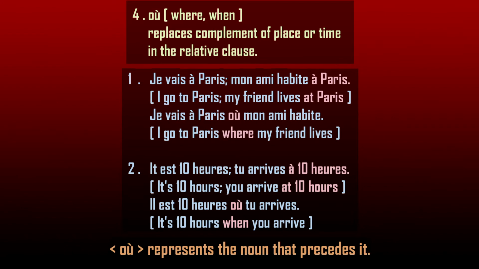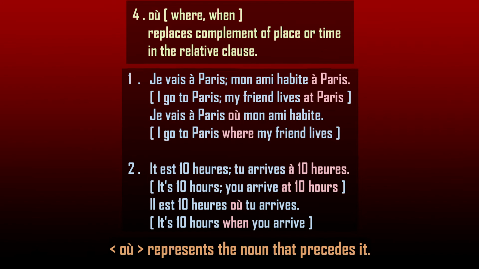At Paris is replaced by where, the relative pronoun. So it becomes Je vais à Paris où mon ami habite. I go to Paris, my friend lives at Paris, becomes I go to Paris where my friend lives.